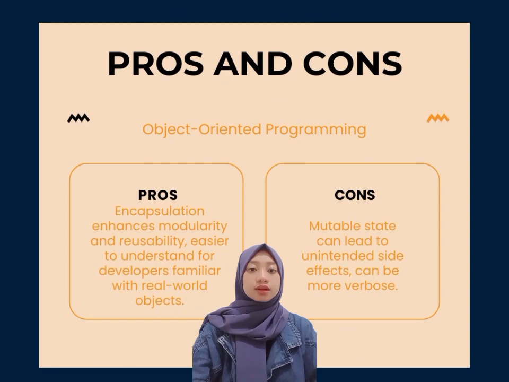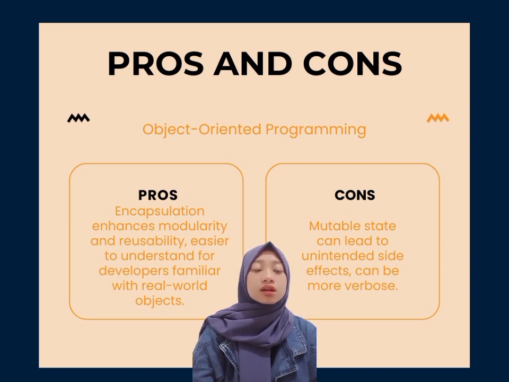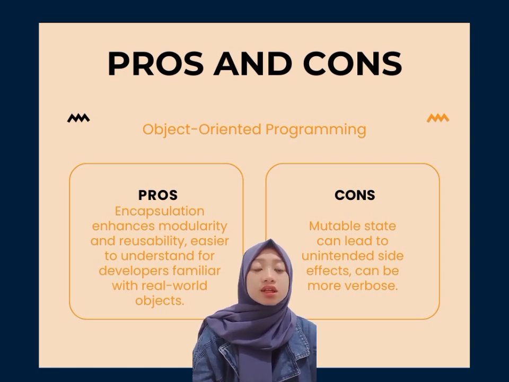Next, pros and cons of object-oriented programming. Pros: modularity and reusability. It means encapsulation allows for the organization of code into self-contained objects, promoting modularity and reusability. Familiarity, it means object-oriented programming mirrors real-world entities, making it easier for developers to understand and reason about code.